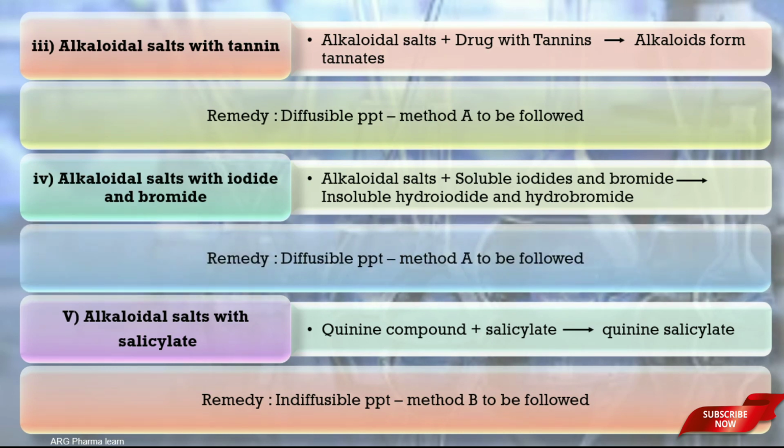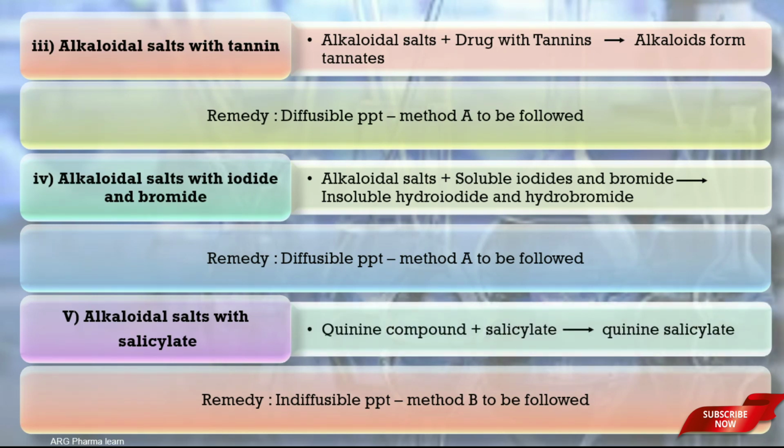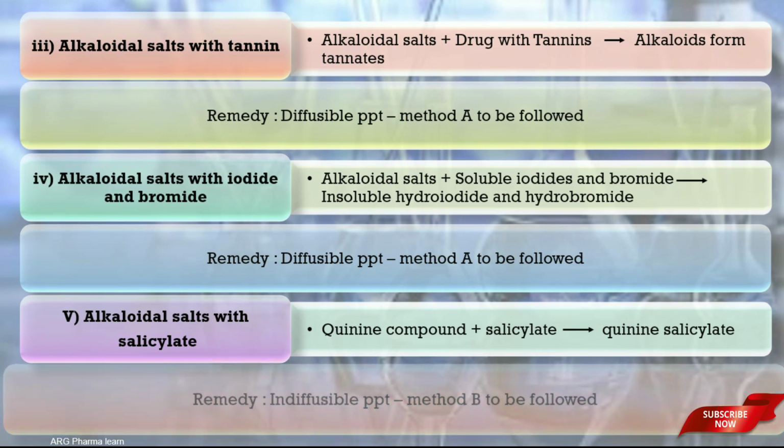Next one is alkaloidal salt with salicylate. A quinine compound such as quinine hydrochloride, when dispensed with salicylate, produces quinine salicylate precipitate, which is indiffusible in nature. Hence method B is to be followed for precipitate yielding interaction.